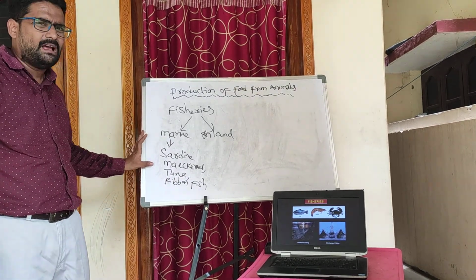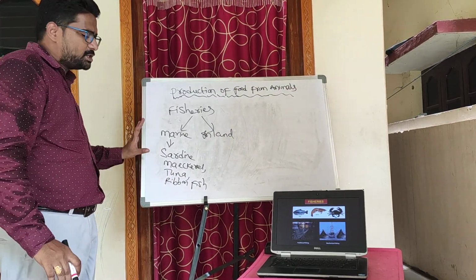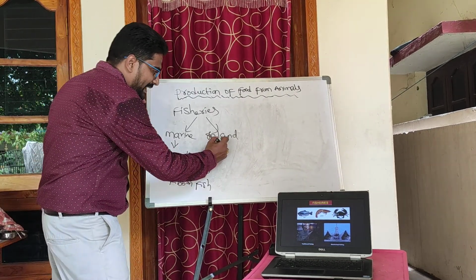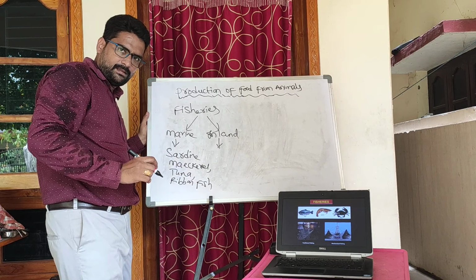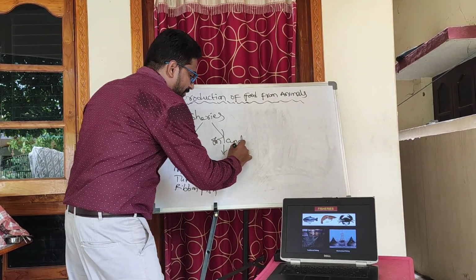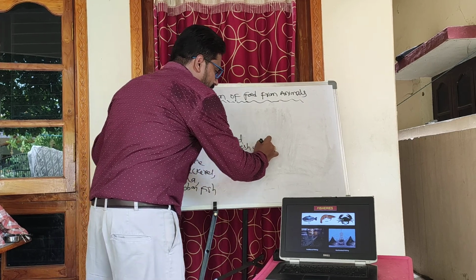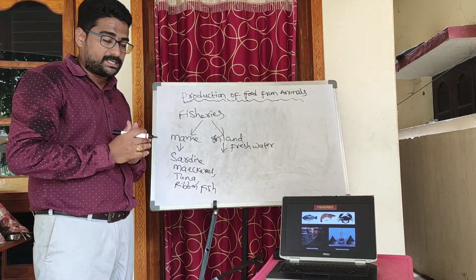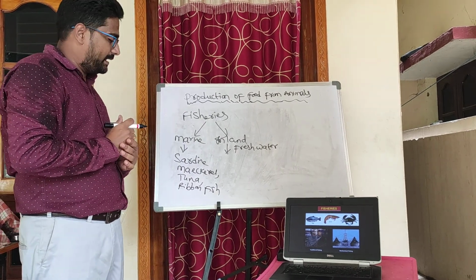These have a high economic value and are rich sources of vitamins, proteins and nutrients. And my dear students, inland fisheries. What is inland? Here, the rearing of fishes in fresh water, such as rivers, reservoirs, ponds, etc., is called inland fisheries.